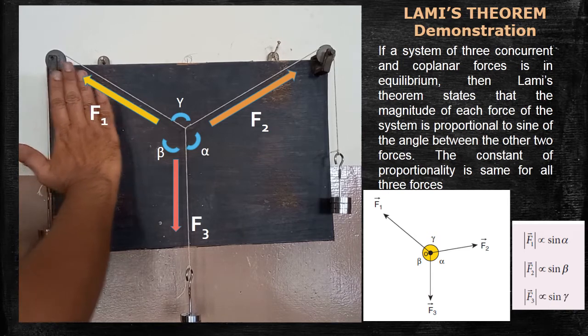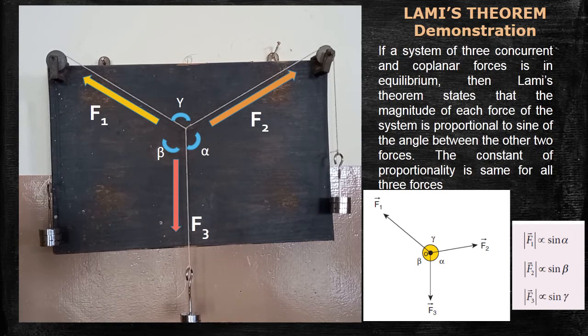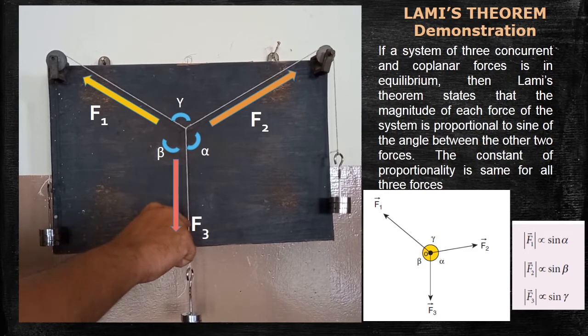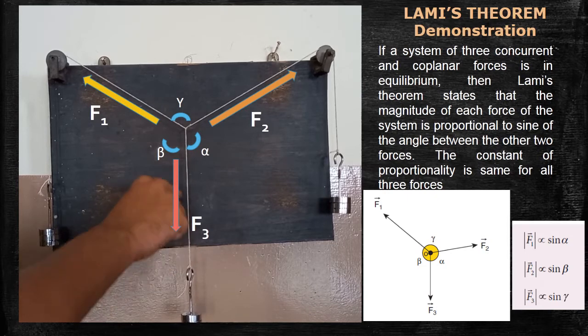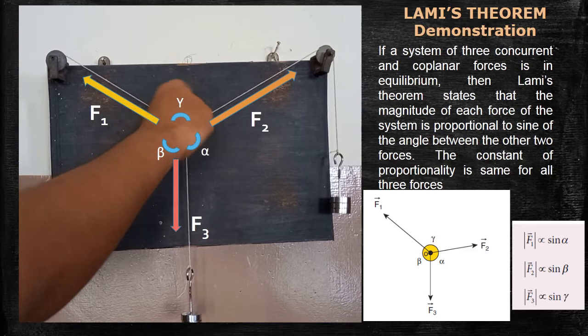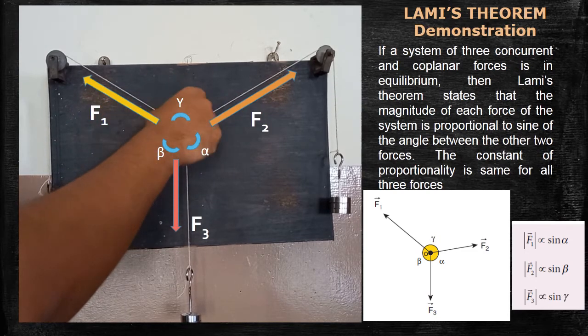And all three forces act in the same plane. That's why they are called coplanar forces. Are you clear? Now, what the theorem says: let us take any one of the forces, let us take this third force. This third force, F3, is directly proportional to the sine of the angle between the other two forces, F1 and F2. The sine of this angle is to be taken.